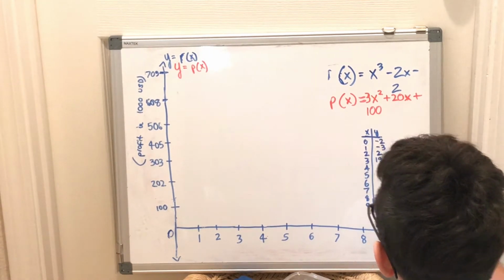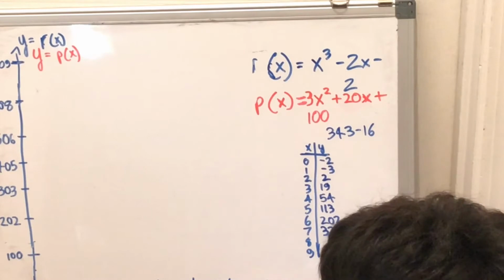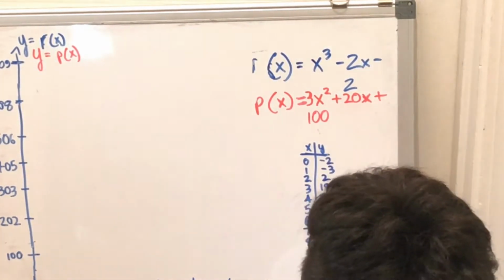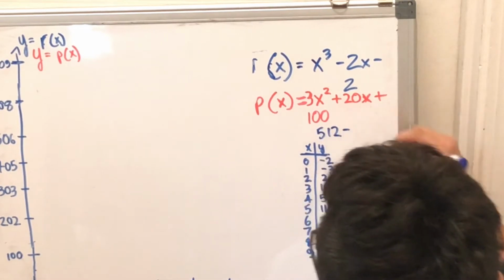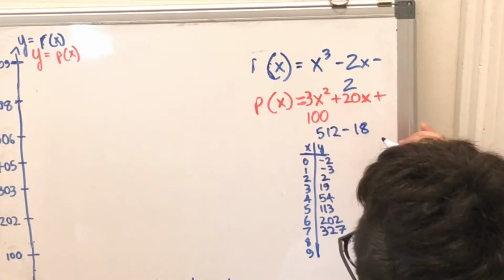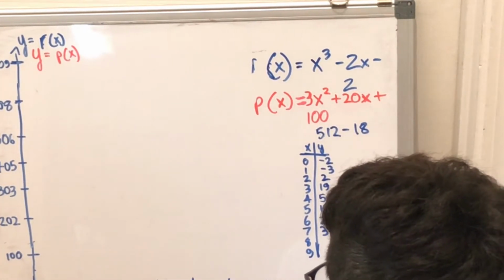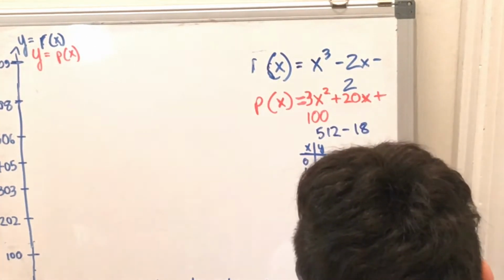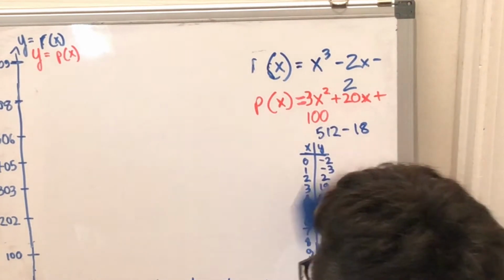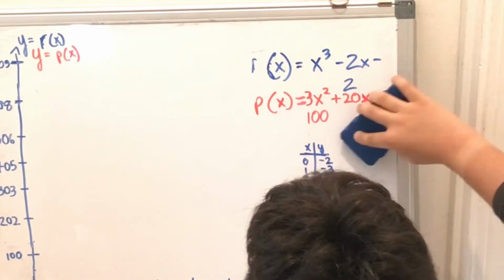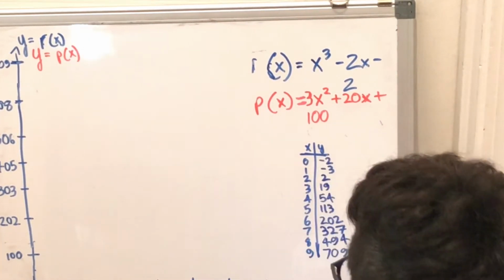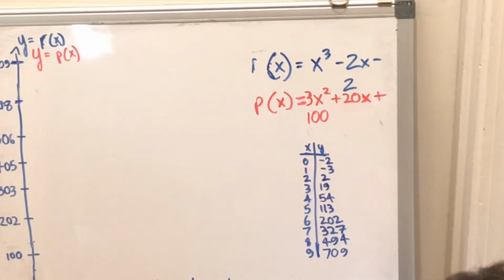You can try to calculate these on your own, of course, the next two. So 8 cubed is 512, and from that we're going to be subtracting 16, 18, so that's 494, right? 494. So just write that down. And 9 is 729 minus 20, and that's the maximum, 709. Good.